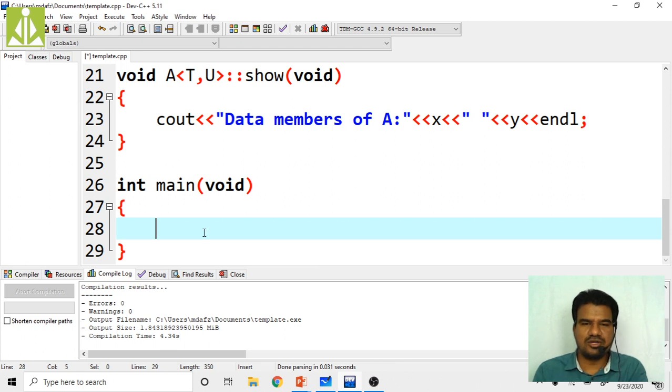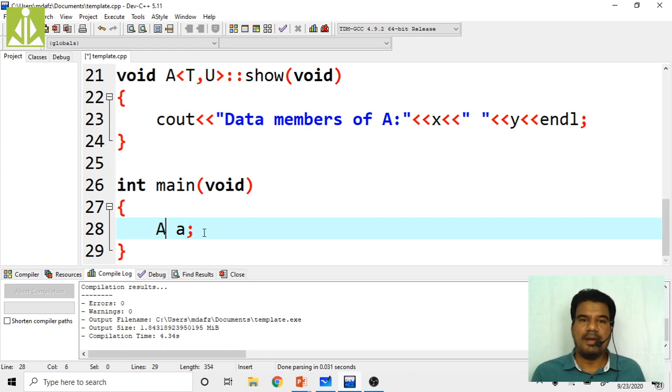So first of all, in order to create the object, what procedure are we following? First the class name, then the object name. In this way we create an object for a regular class. But I want my constructor to be invoked. That constructor will take two types of values. First I have to decide what type of values I am going to pass to this class. So let us say I want to pass two integers.